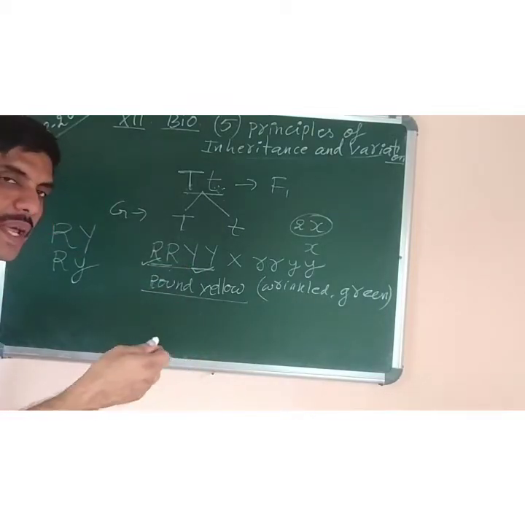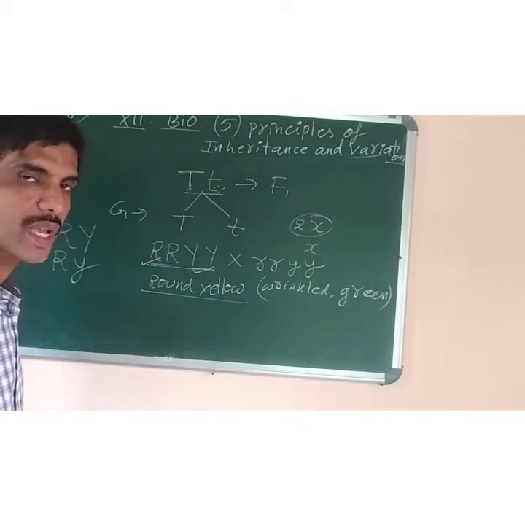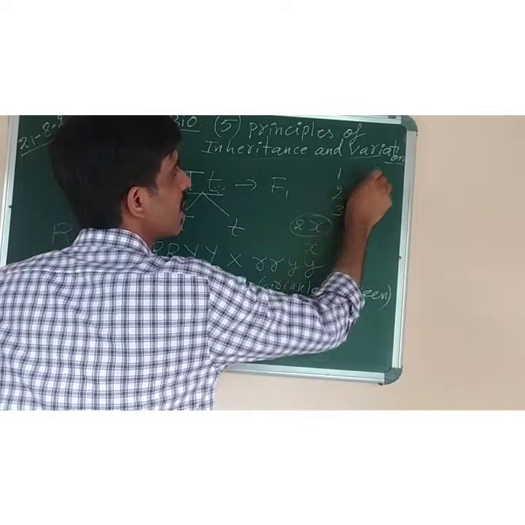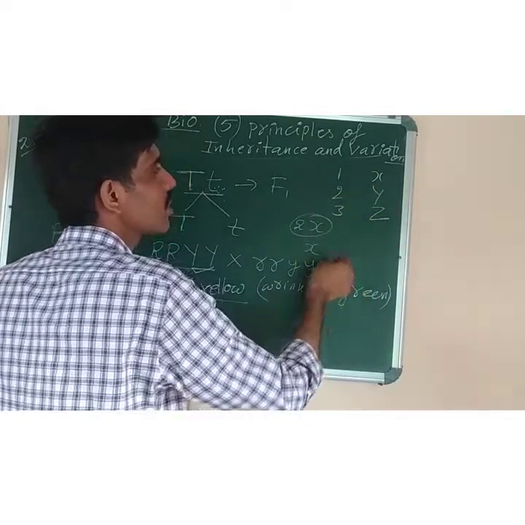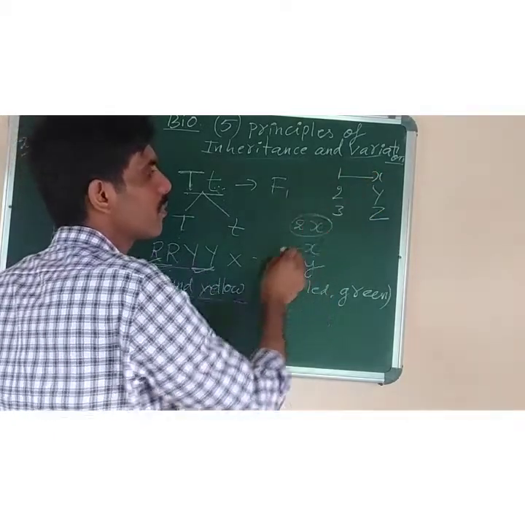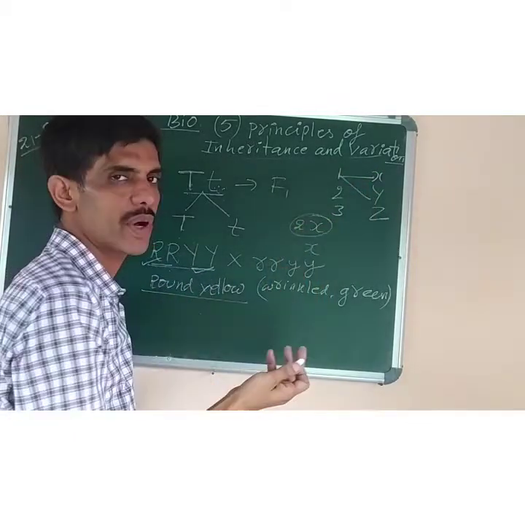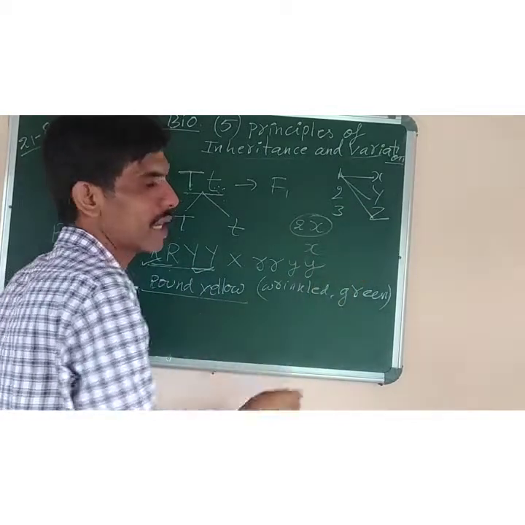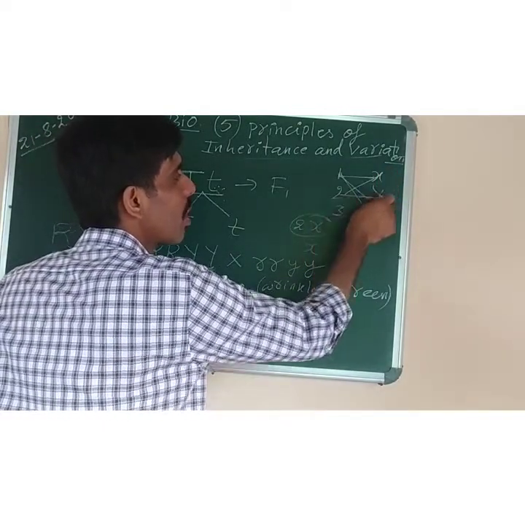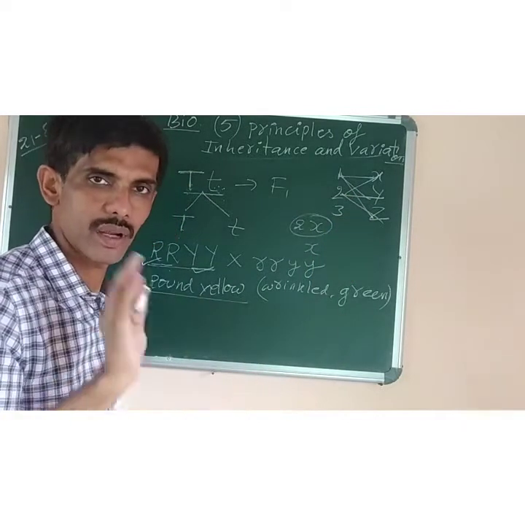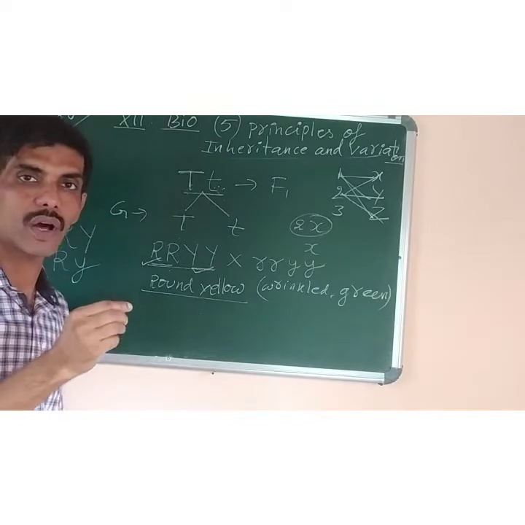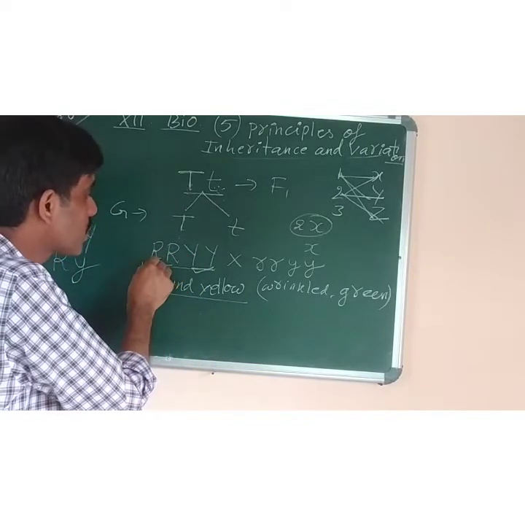That is law of independent assortment. Assortment means, like, independently I am giving this person 1, 2, 3 and X, Y, Z. Now it is independent. Just one example I am giving. This one you can go with X or you can go with Y. You are independent. Or you can combine with Z. Similarly, number 2 can make a pair with X or Y or Z. Independent. Got it? Understood?